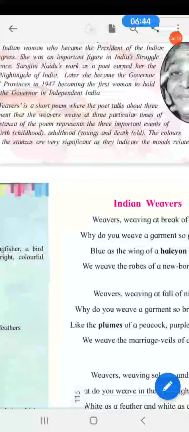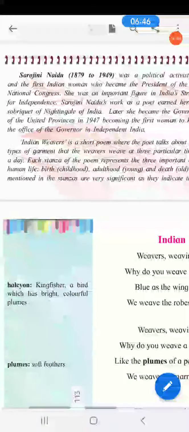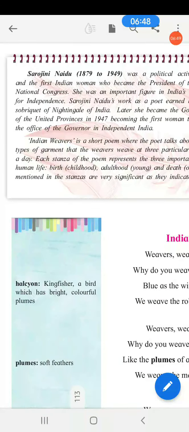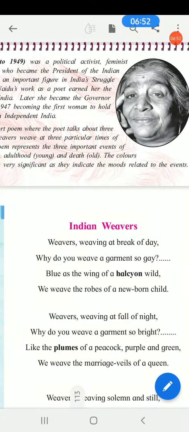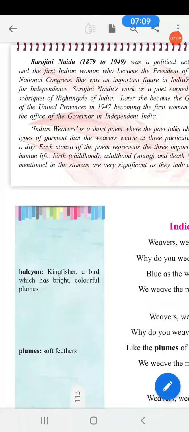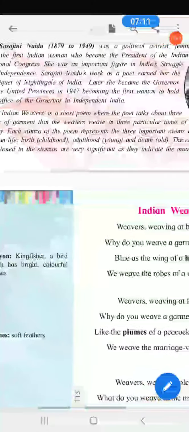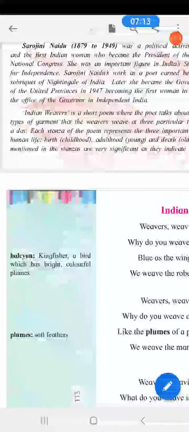Now look here, she was born in 1879 and she died in 1949. She was a political activist, a very active politician, a feminist. Feminist means Strivadi, one who supported feminism, supported women. She was the first Indian woman who became the president of the Indian National Congress.